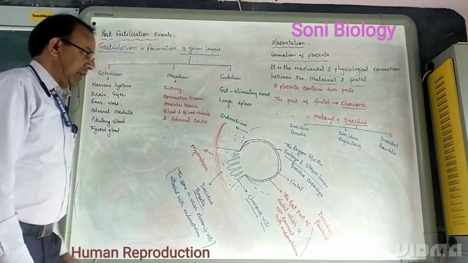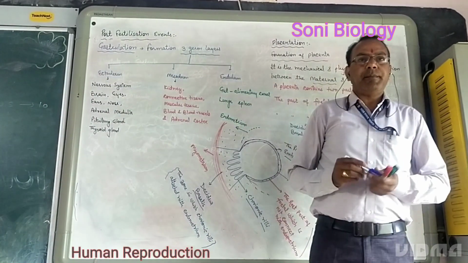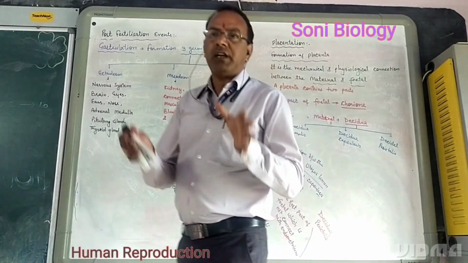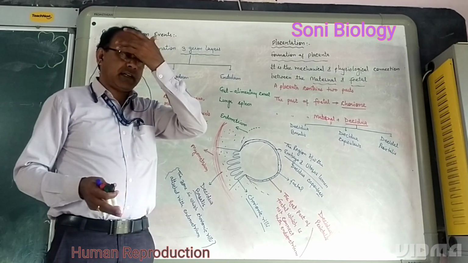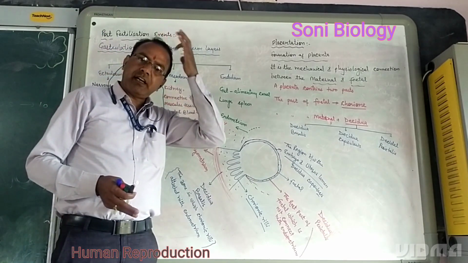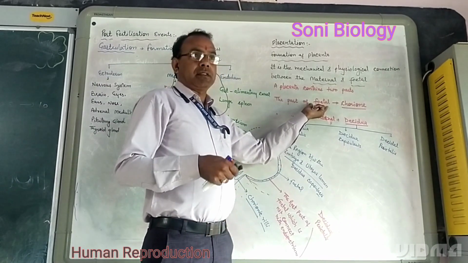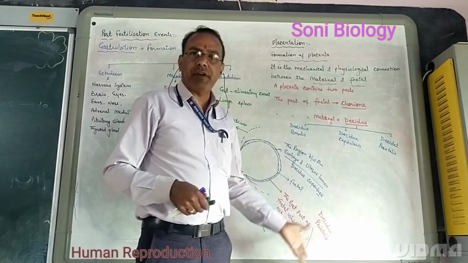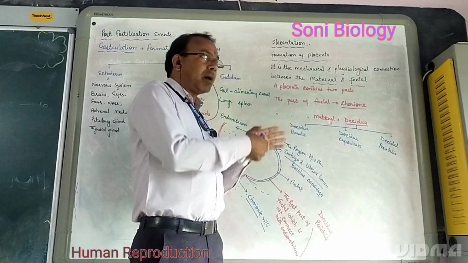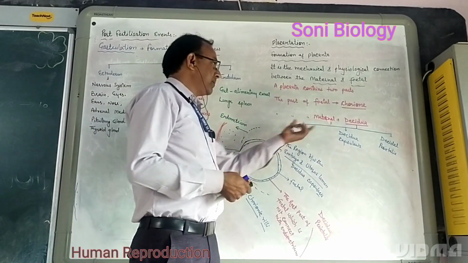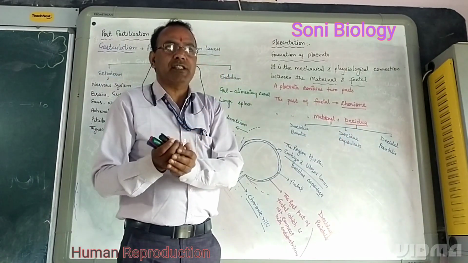Decidua capsularis. So we can say that the placenta is a mechanical and physiological connection between the maternal and the fetal. That is called placenta. It means the placenta consists of two parts. One part connects with the fetus, that is the chorion or chorionic villi, and the part which connects with the mother, the mother's endometrium, is called the maternal part, which is collectively known as decidua.